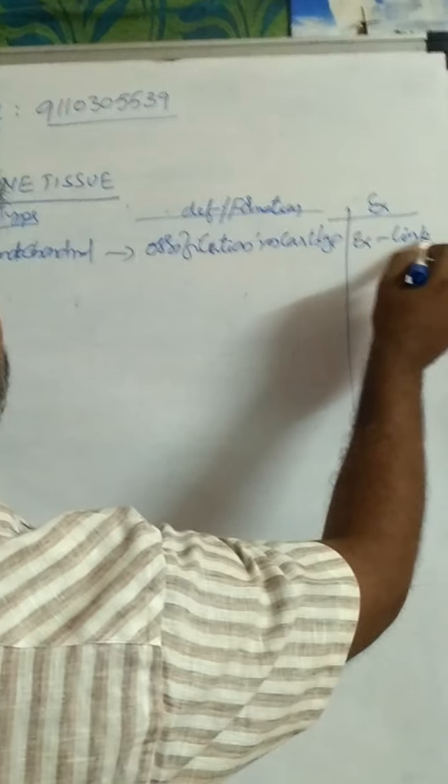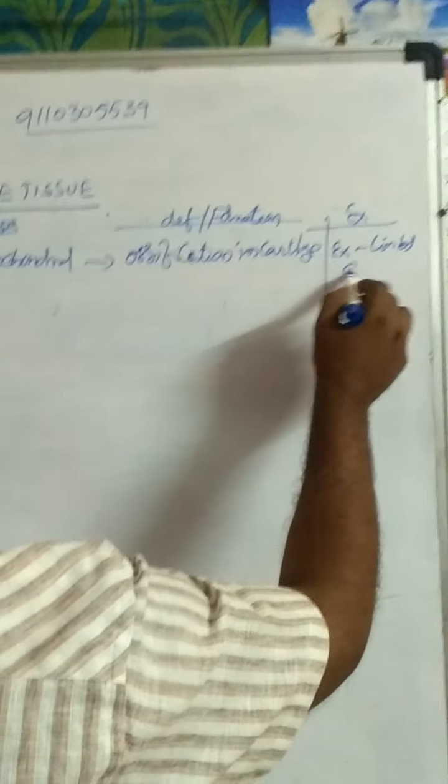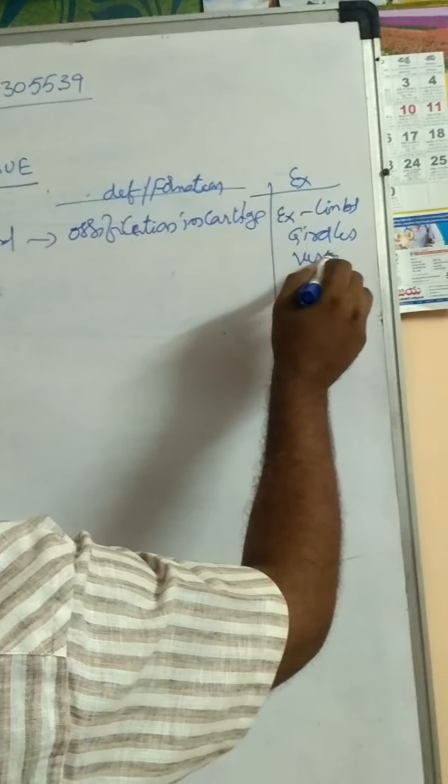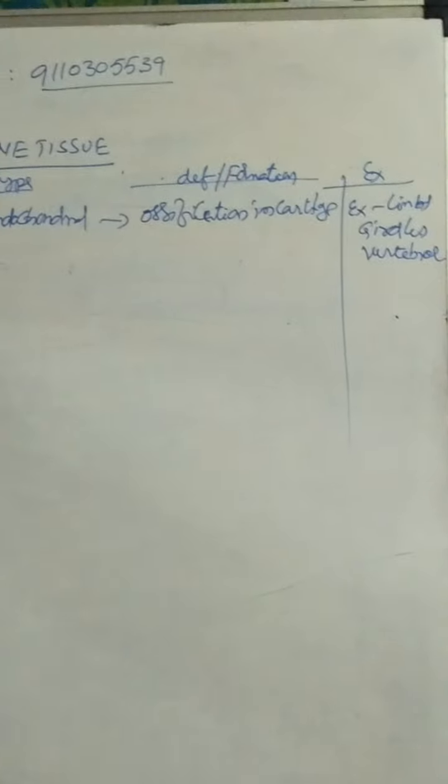Example: bones of the limbs, girdles and vertebrae. These are the cartilaginous bones or endochondral bones or replacing bones.